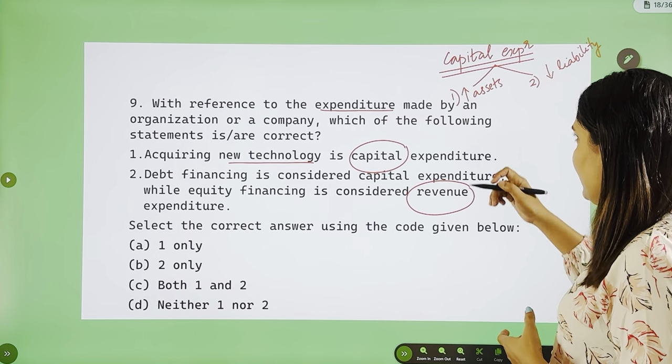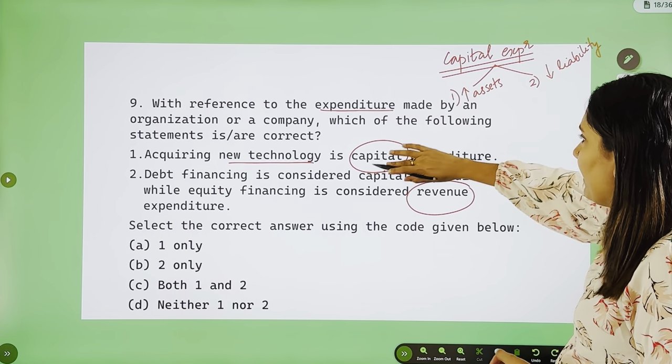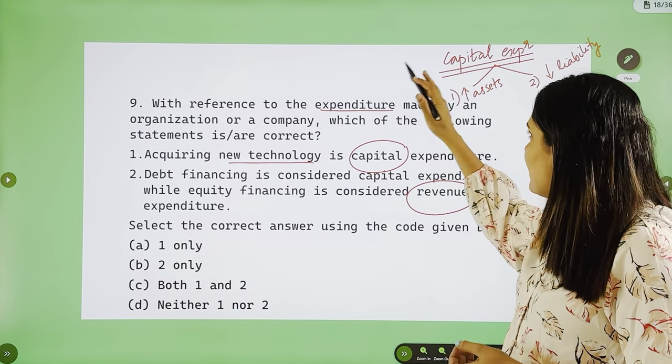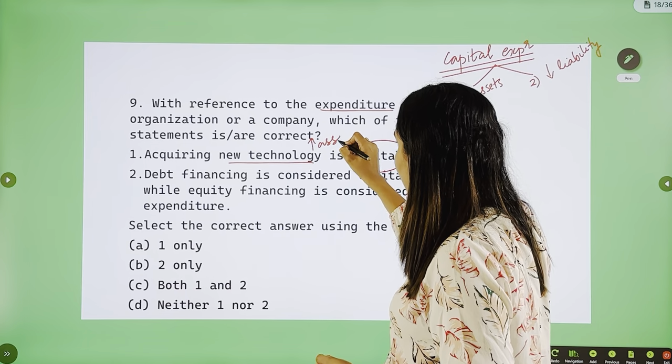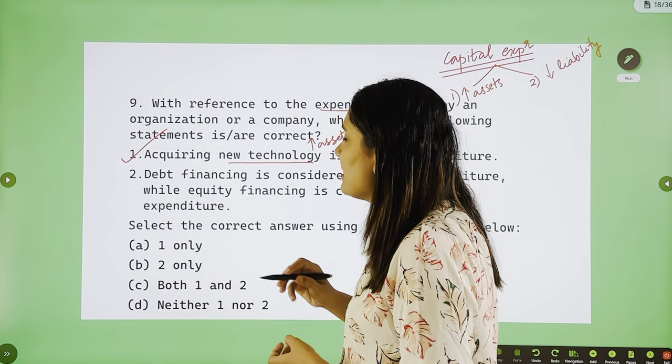Acquiring new technology. Do you think that any of this is applicable here? Yes, technology is an asset and therefore there is an increase in assets, therefore it's a capital expenditure. So the first statement is correct.